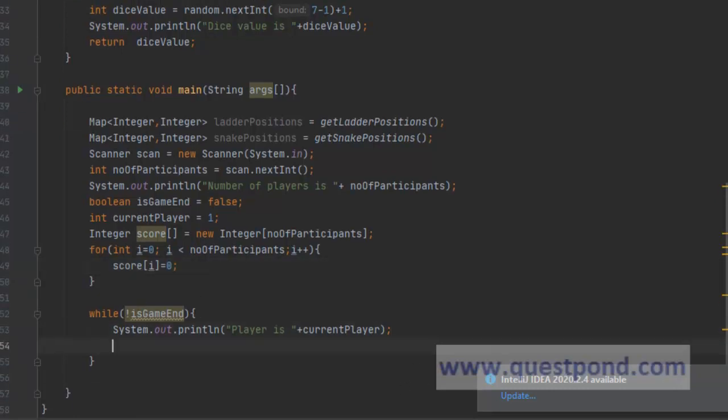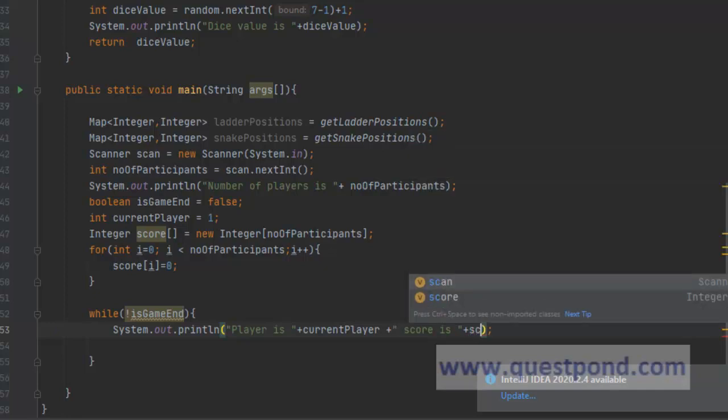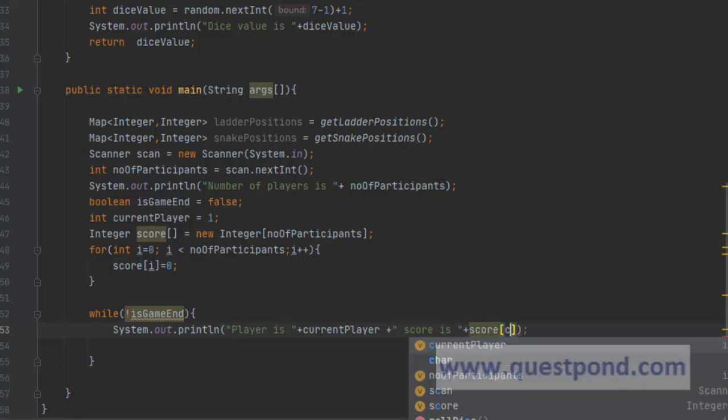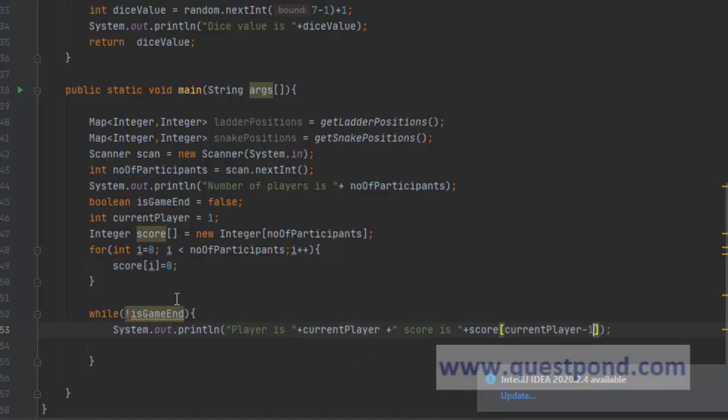We can also print the score here, or we can print it in the above line itself. Current player is this much, plus score is. Now score will be stored in the array, and array starts with 0. So we will have to say score of current player minus 1. Now we have to do this because current player starts with 1, while within the array the index starts with 0. So that's why we will have to do this.